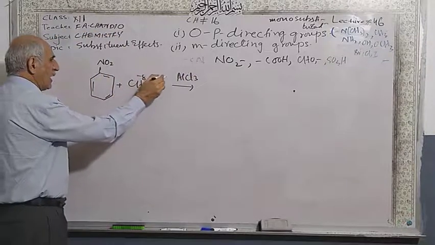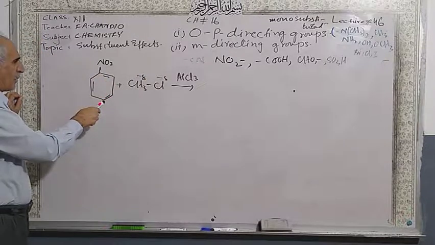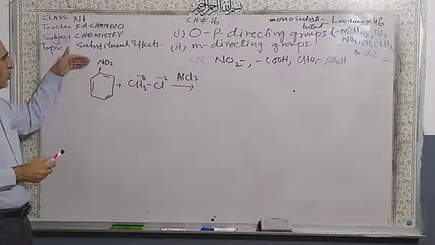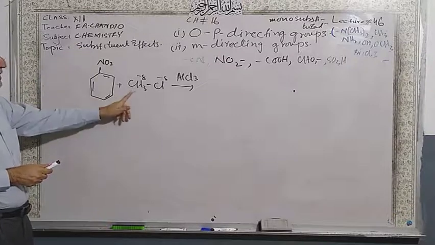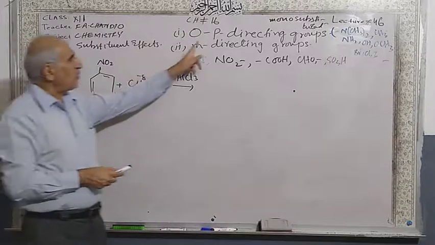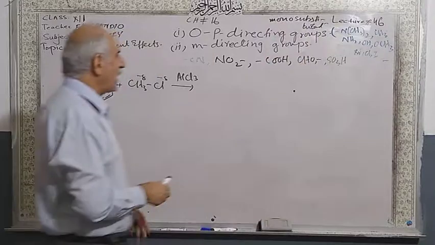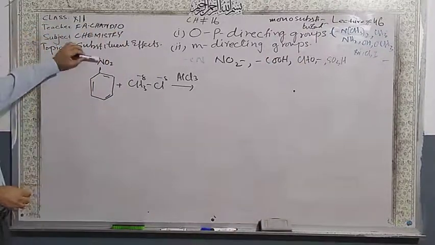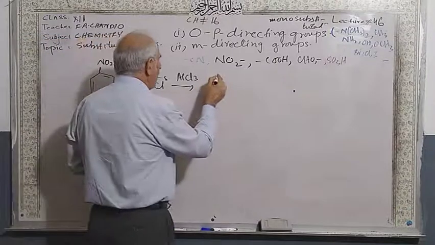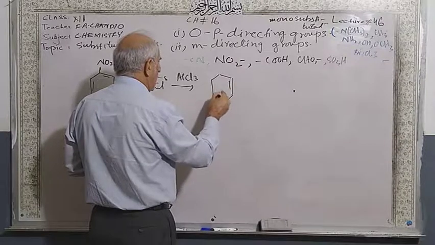So this is the electrophile and this is the nucleophile. This is the alpha, this is the beta, this is the para. And this nitro group is already attached, monosubstituted. So this is the electrophile and substitutes hydrogen from here or here. If you see, this is the alkyl. So when an alkyl group is going to be attached to an already substituted ring, I told you it will give ortho and para positions.